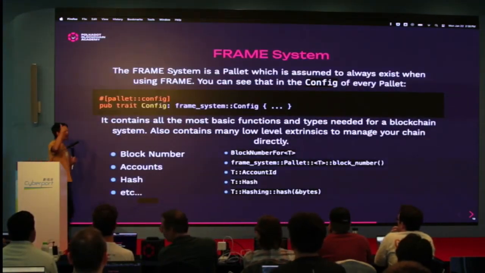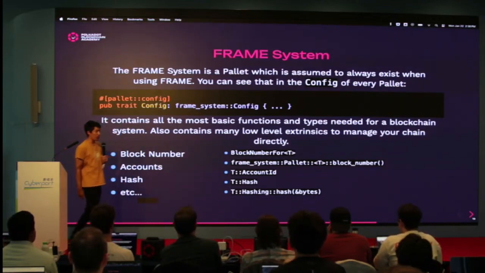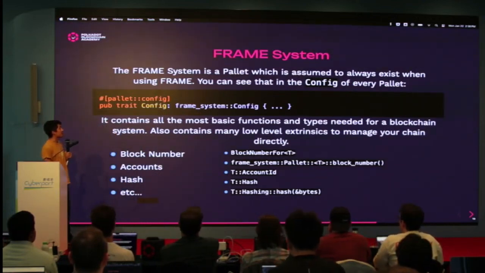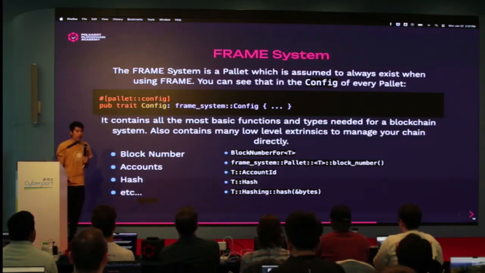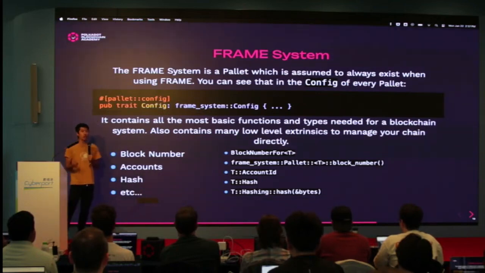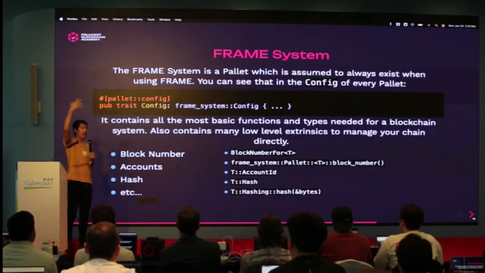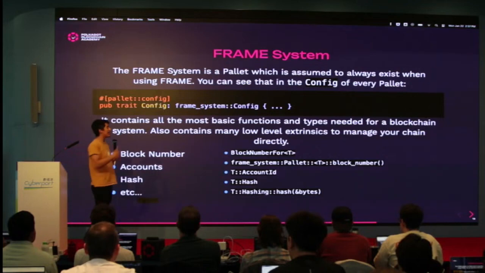Okay, so we talked about the building blocks. Now let's go into the parts of Frame that you have to use along with the palette development. The first one is frame system. Frame system is a palette that we assume exists whenever you use frame, so any palette you build has a dependency on frame system. Frame system has all the most basic pieces and information that you need for your blockchain. Things like, where is the block number stored? Which hash type do you use on your blockchain? What is the current block head? All the information you'd expect on a basic blockchain is provided for you in frame system, a palette that we've written for you.